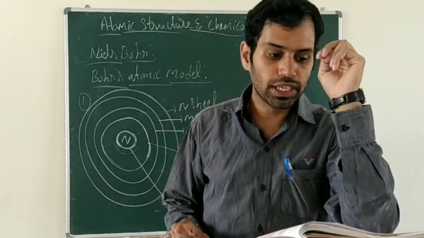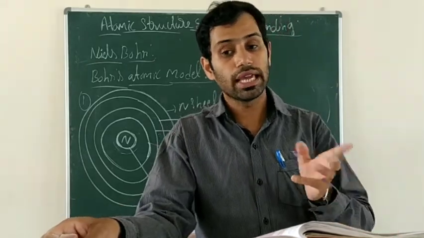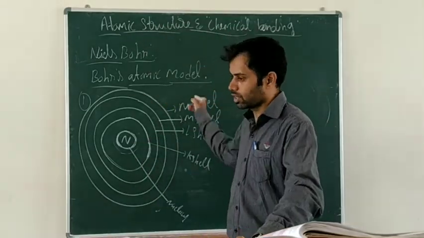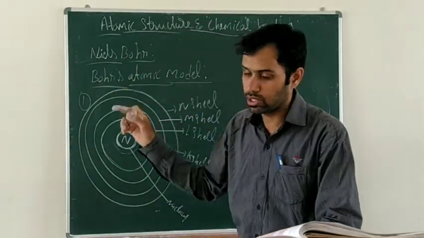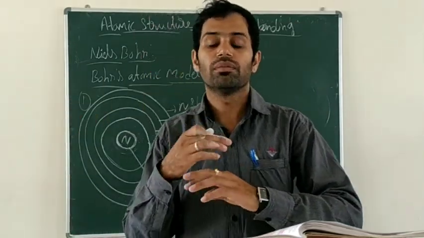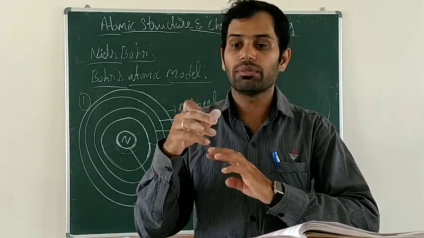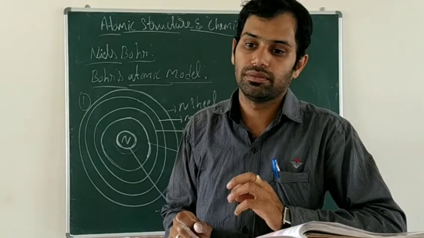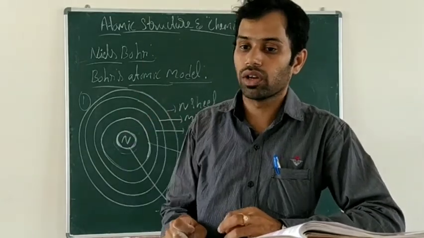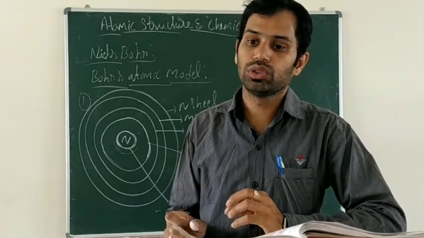Second one: while it is revolving around the nucleus in an orbit, the electron neither loses nor gains energy.